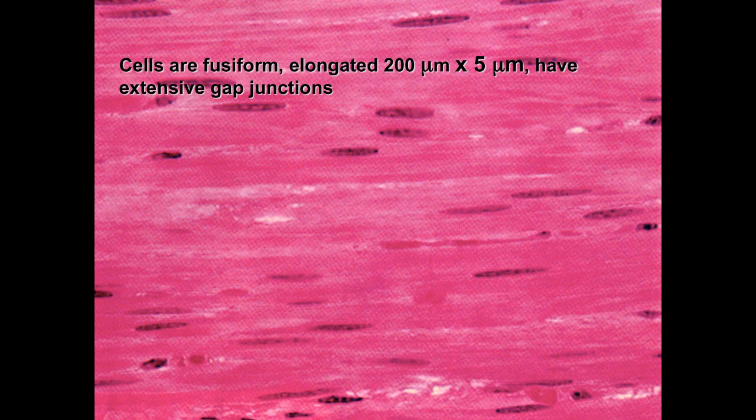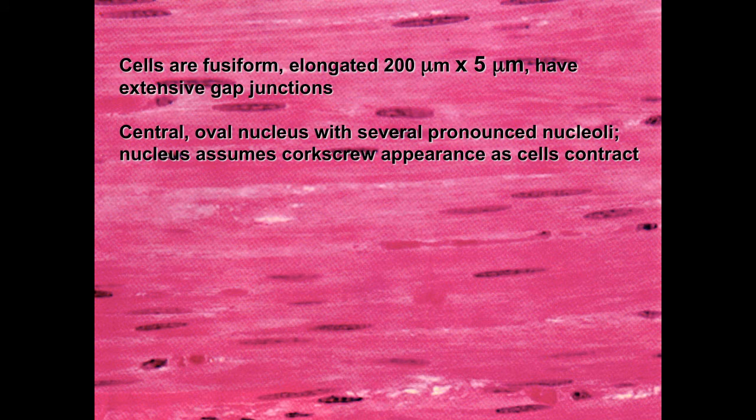This is a histological view of smooth muscle. Smooth muscle cells are fusiform. They're elongated cells, longer than they are wide. They have extensive numbers of gap junctions between the cells. There's a central oval nucleus with several pronounced nucleoli.